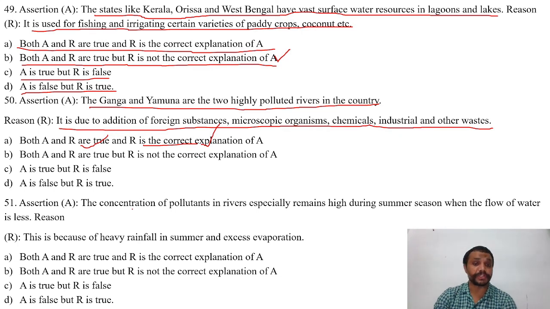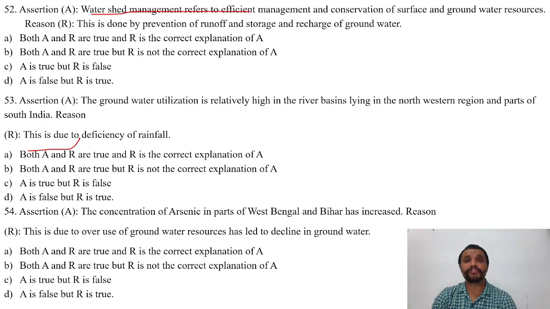The next question is, watershed management refers to efficient management and conservation of surface and groundwater resources. Reason: this is done by prevention of runoff and storage and recharge of groundwater.